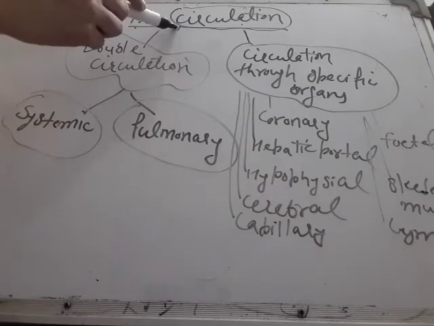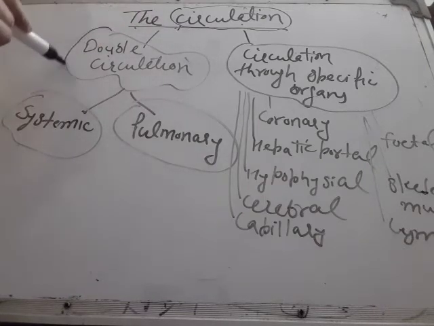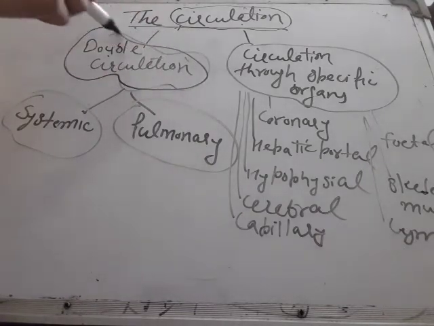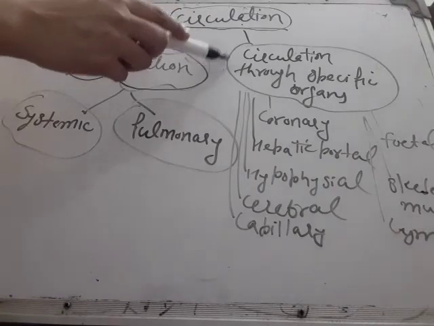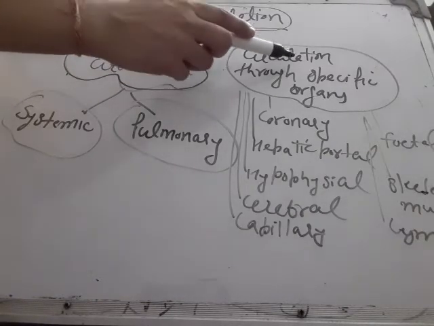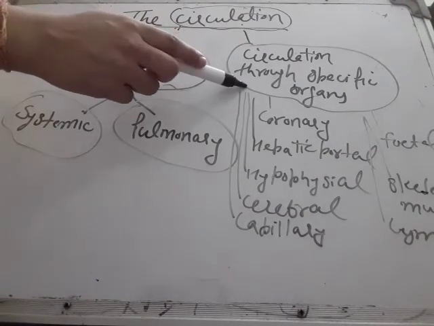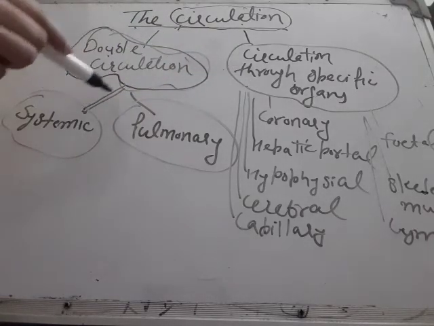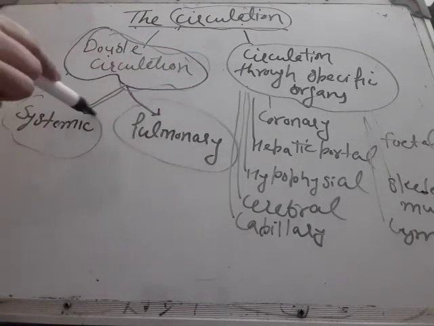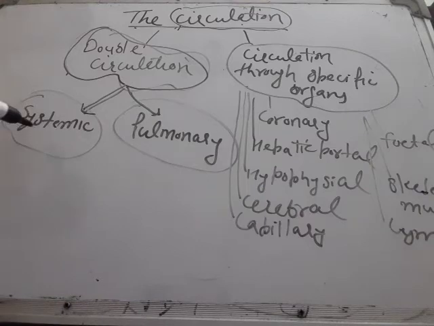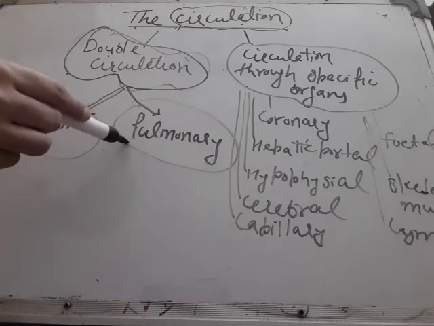Blood flows two ways. So there are two types of circulation. One is double circulation and the other one is circulation through specific body organs. Double circulation is further divided into two categories: systemic circulation and pulmonary circulation.